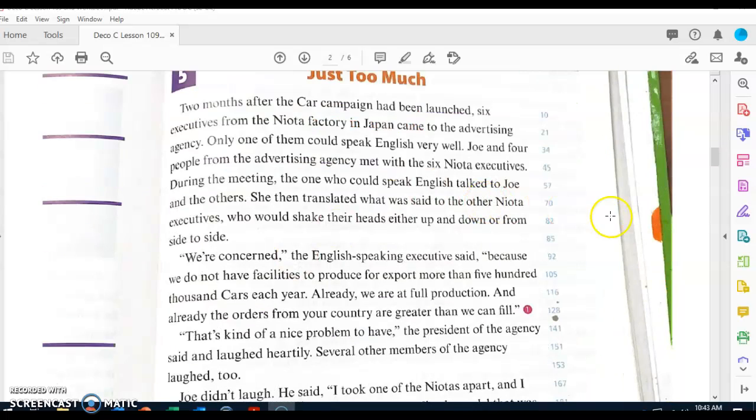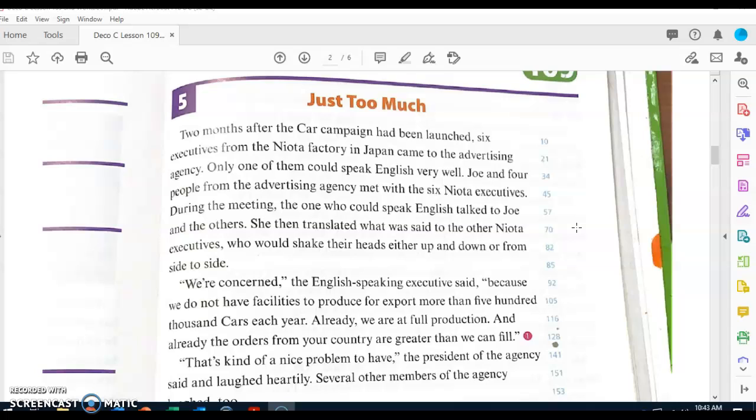Make sure we're paying close attention, listening to the questions that I'll be asking because you're going to see them in your workbook. Two months after the car campaign had been launched, 6 executives from the Nyota factory in Japan came to the advertising agency. Only one of them could speak English very well. Joe and 4 people from the advertising agency met with the 6 Nyota executives. During the meeting, the one who could speak English talked to Joe and the others. She then translated what was said to her to the other Nyota executives, who would shake their heads either up and down or from side to side.